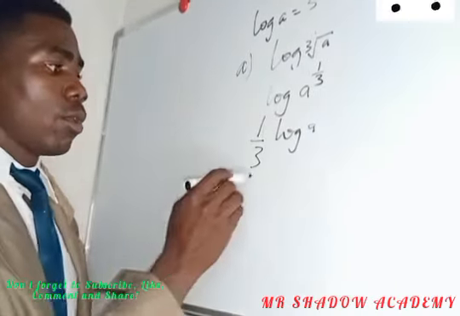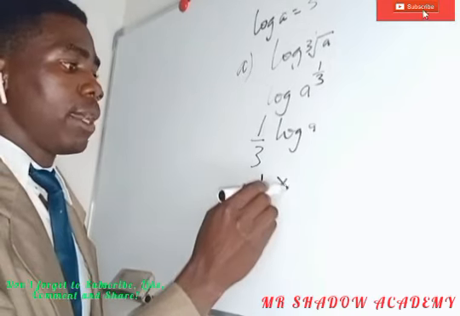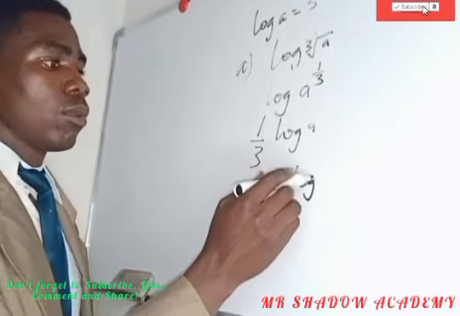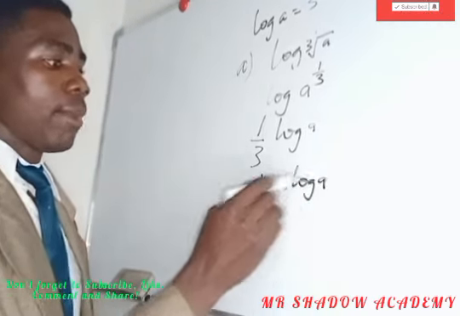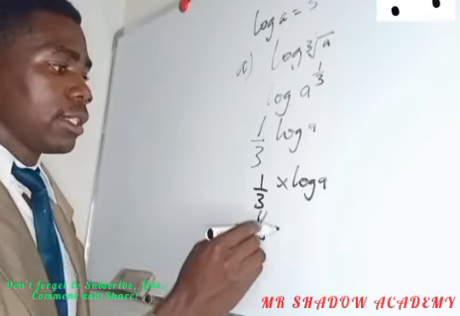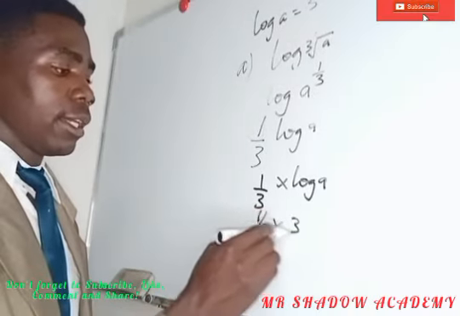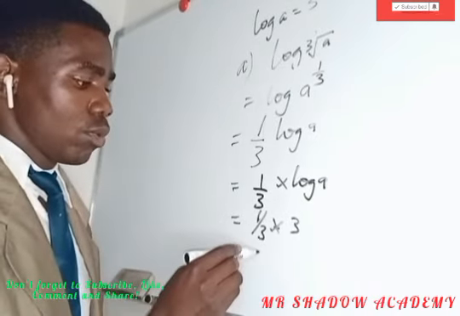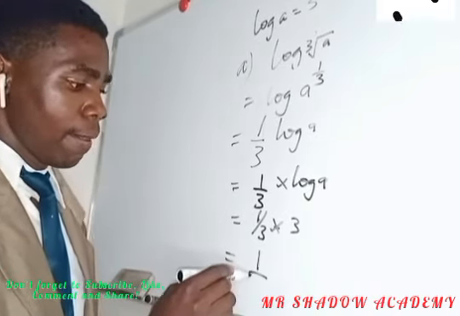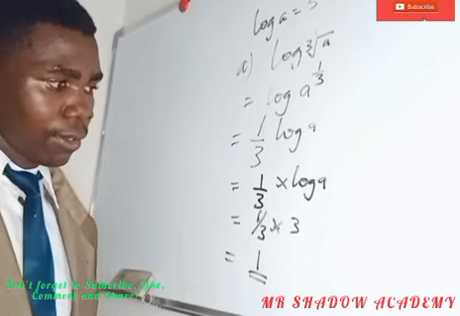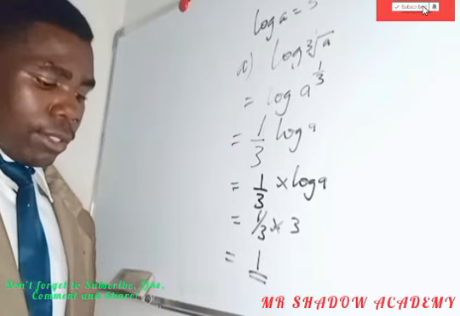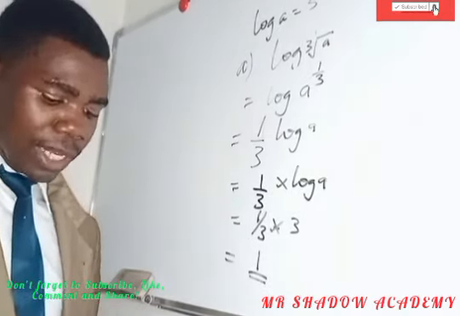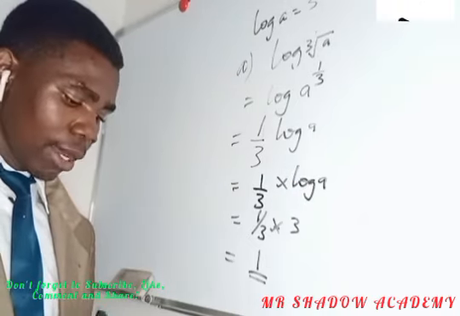So 1 over 3 multiplying log A, but log A is 3, so 1 over 3 multiplied by 3 is equal to 1. Ndo mainly zvatinofanira kuziva pabasic yemalogarithms.